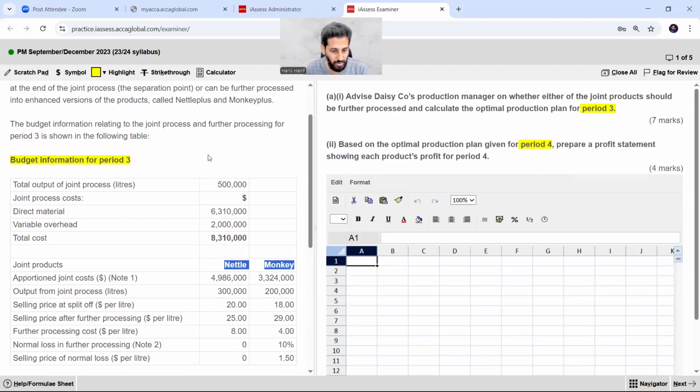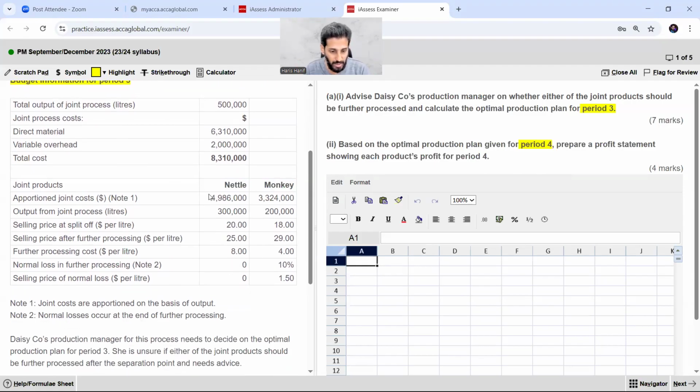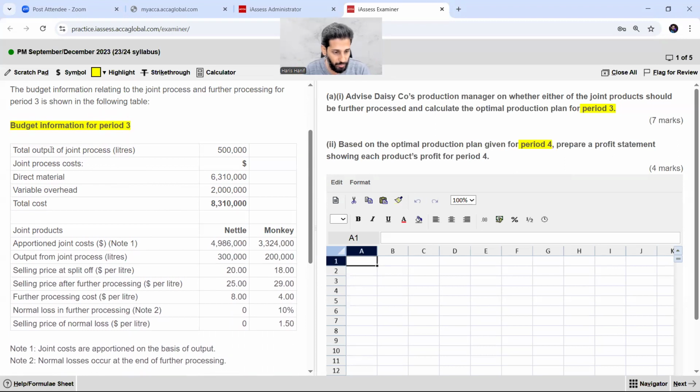The budgeted information related: joint products, total output of the joint process is 500 liters. Please mark this number of units. Output is 300 and 200. 300 of nettle and 200 of monkey. Collectively it is 500, right? So that's a very simple point.